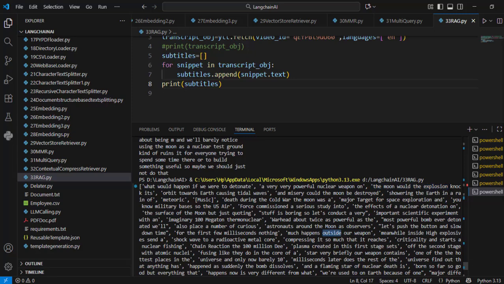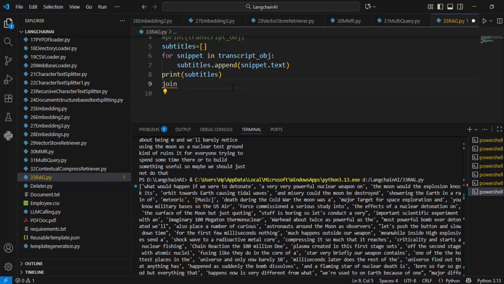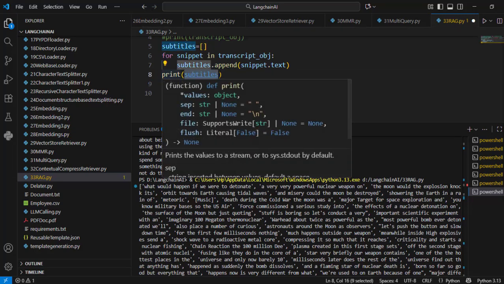Now what I want to do, I want to join all the elements of this list. So for that, what I will do, I will use the join command, and I will pass this subtitles.